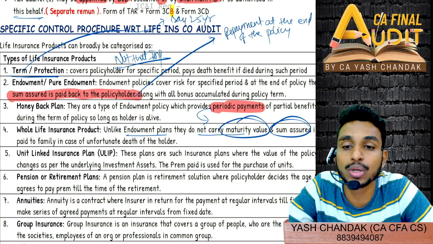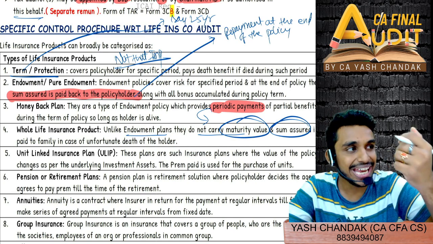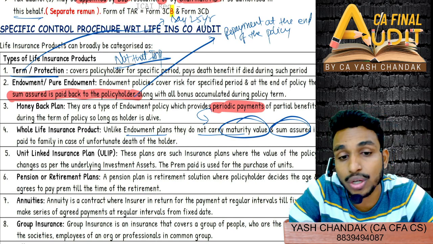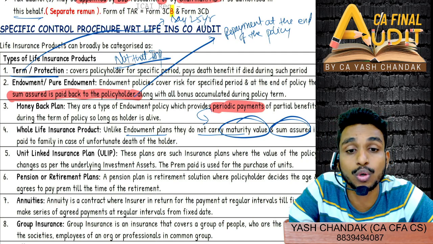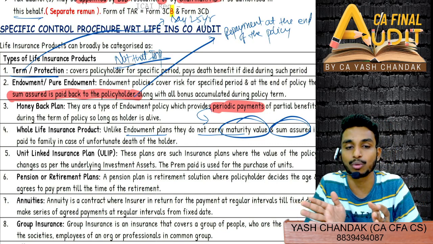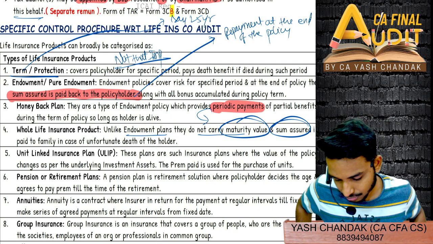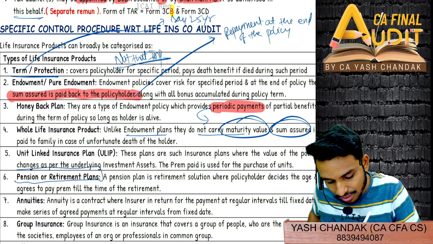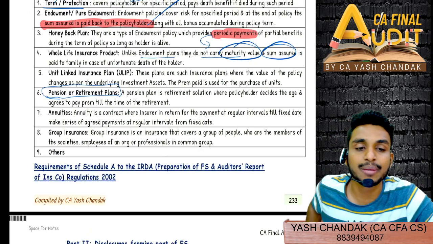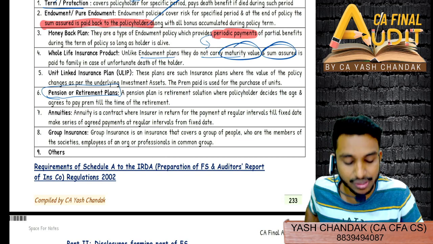Then ULIP, you will know that in ULIP you invest in units of any funds or any other funds, and then you also get the insurance benefit along with the units. Your investment funds are also linked to investment products as well as insurance products, so your investment money is bifurcated in both the parts, just like LIC. And then pension or retirement plans. So pension plan is retirement solution where after retirement you will start getting the money, or at the time of retirement you will get the wholesome money in lot, fixed amount.